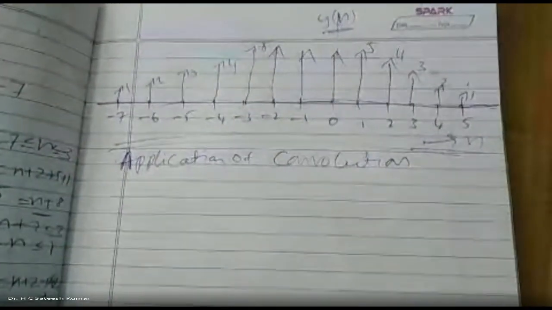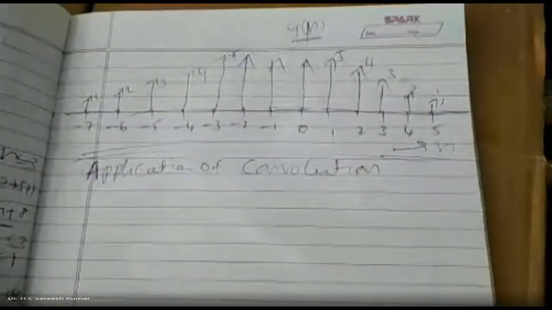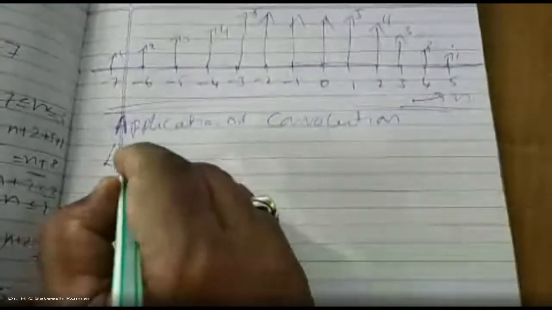So now, what we did is, a majority of the books start with a heading, something like the chapter name is LTI system, and in the LTI system they do convolution. But my method of approach is that first I'll teach you convolution. Once we get the convolution concept, then I'll teach the application of convolution. I'll go in the reverse manner, so that you can easily apply it where exactly you're using convolution. Now, application of convolution to LTI systems.